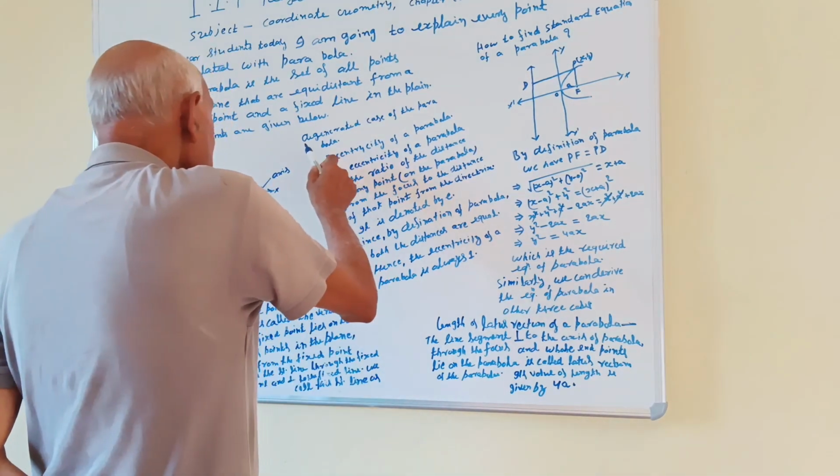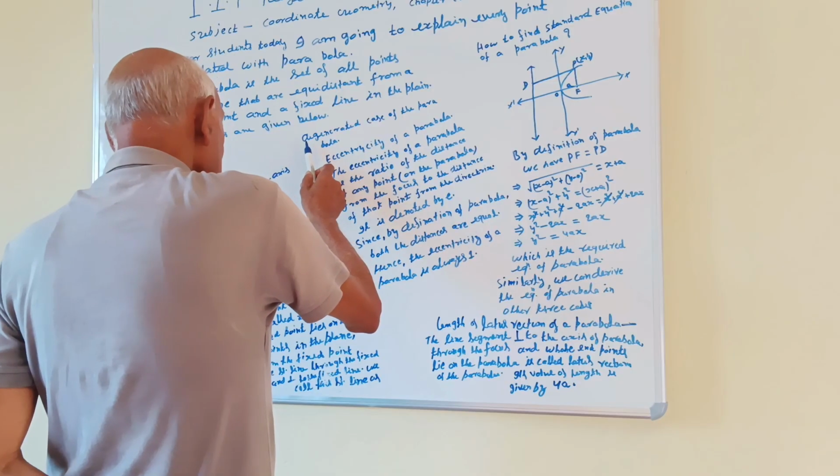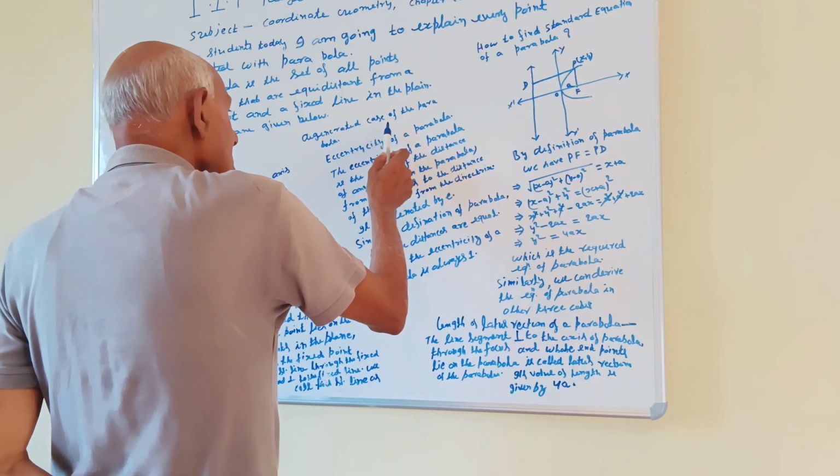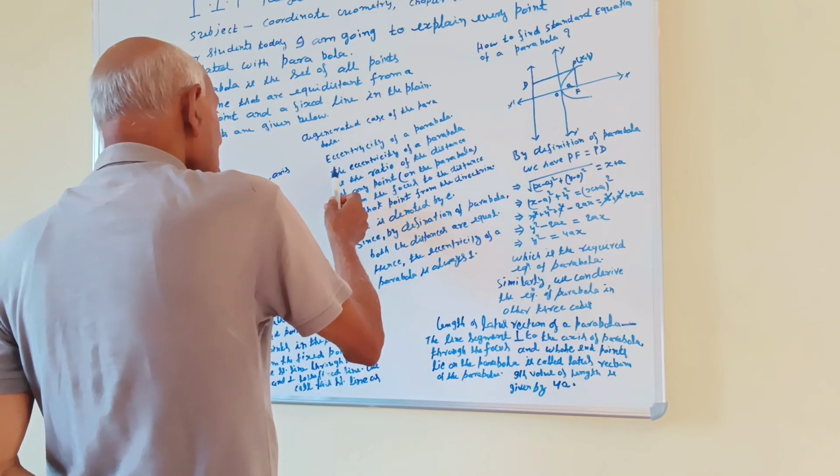This is a degenerate case of the parabola.